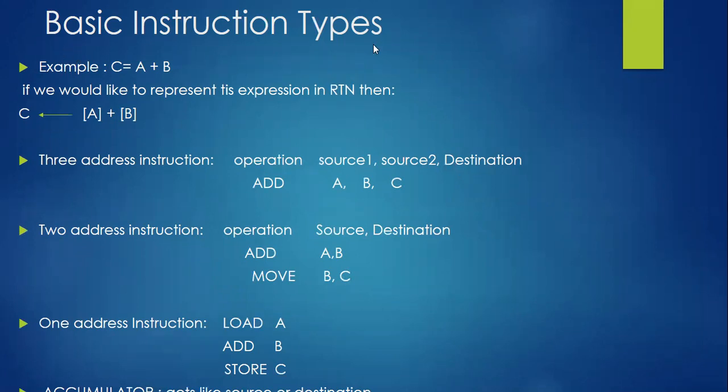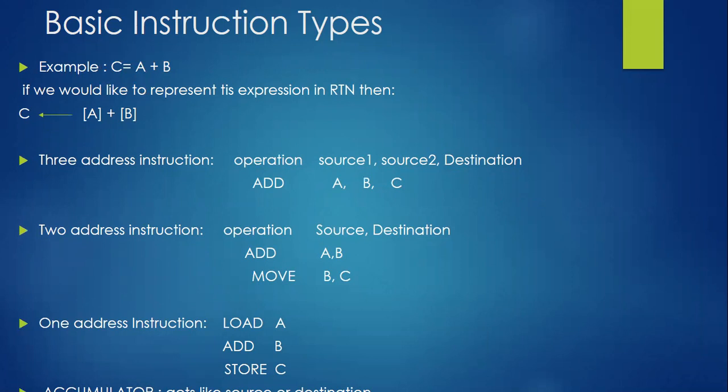Basic instruction types: a total of 3 different instruction types are available. We'll go through it. For example, we have C equal to A plus B. This is what I want to execute. One expression: C is equal to A plus B. The value of A and the value of B should both be added and the result stored in C. It is the same as Add R1, R2, R3.